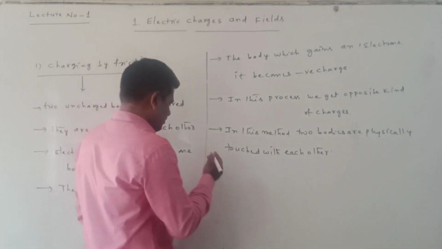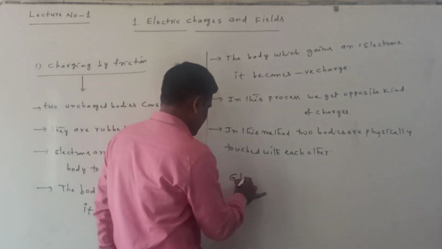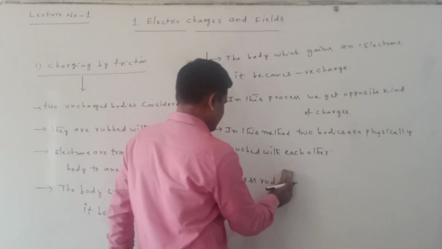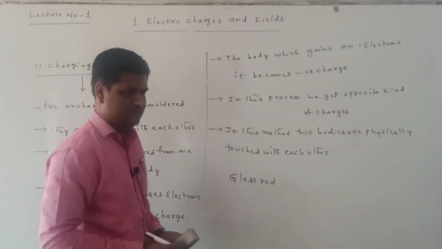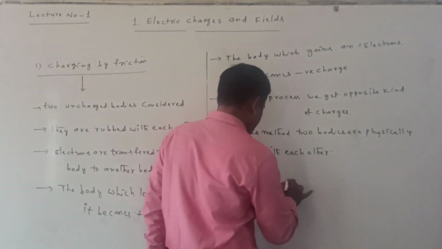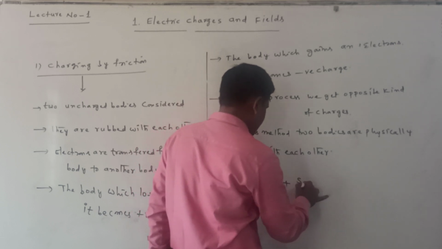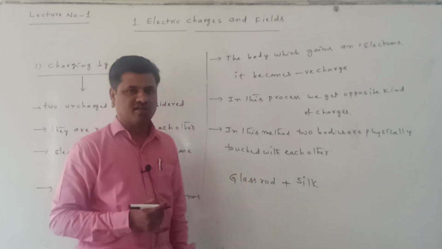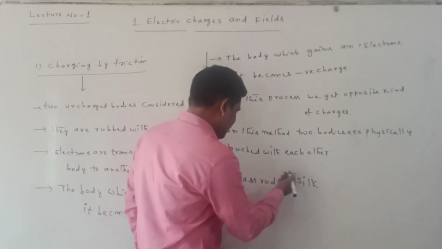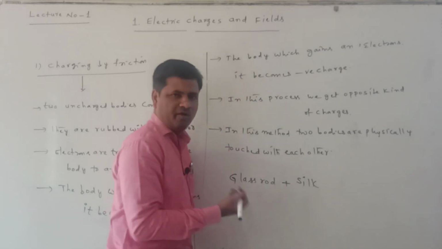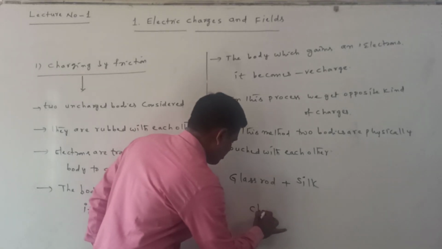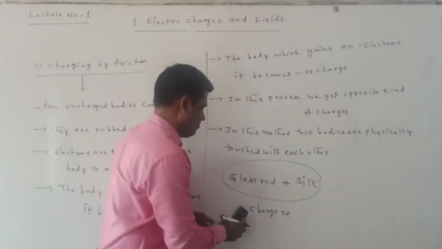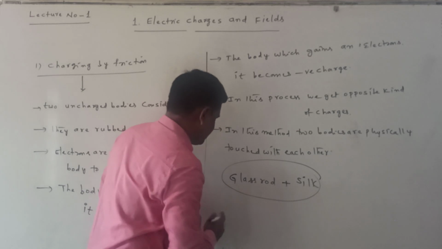We can understand using one example also. Suppose I take one glass rod. Initially the glass rod has no charge. Now the glass rod is rubbed with silk cloth. Suppose initially the glass rod and silk cloth are both uncharged bodies. Charge is 0. This is totally considered as a system. Here the system charge is 0.